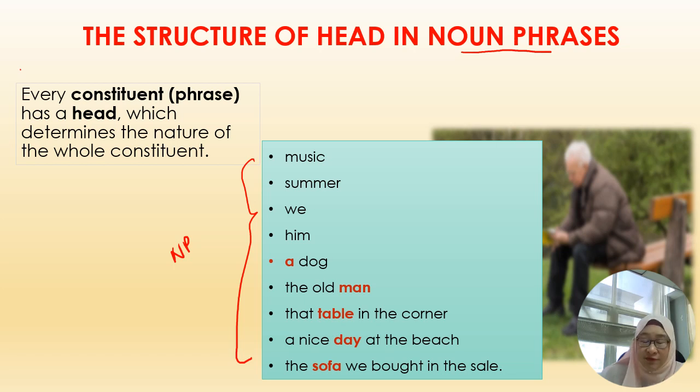All these noun phrases can be a single word, like this one here: music, summer, we, him. All these are noun phrases, but not pre-modified or post-modified by any grammatical function words, or any open or closed word classes, for example. What I meant there is that it can be in a single unit.